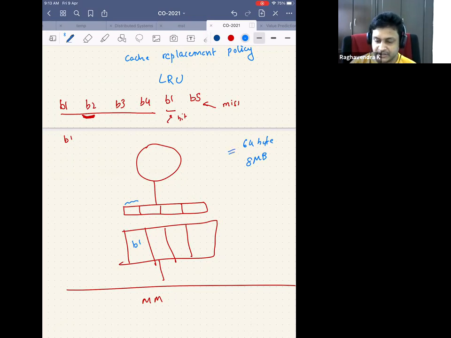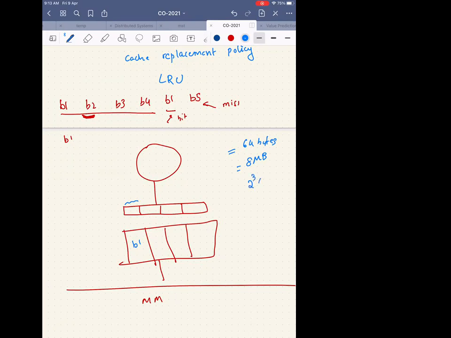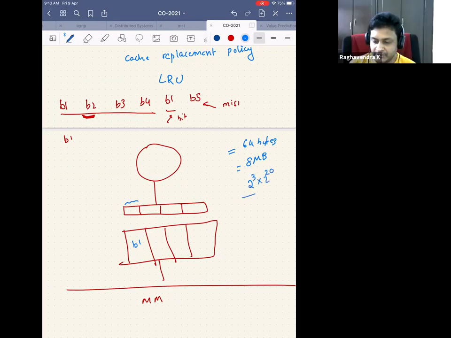How do I calculate this? The block size is 64 bytes. Cache size is 8 megabytes. How many blocks are there in the cache? 128. 2 power 3 into 2 power 20 divided by 2 power 6. Right? Somebody should say the answer. What is the answer?